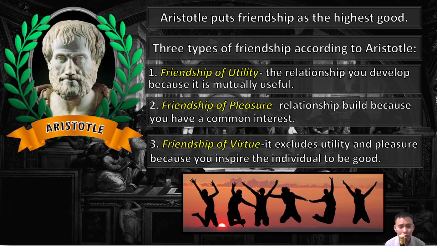The second one is the friendship of pleasure. You have common interests. For example, he plays basketball and you also play basketball, so you share a common interest. If that person is good in drawing and you are also interested in drawing, you have a common interest. That is the friendship of pleasure. But the most important of all is the friendship of virtue.